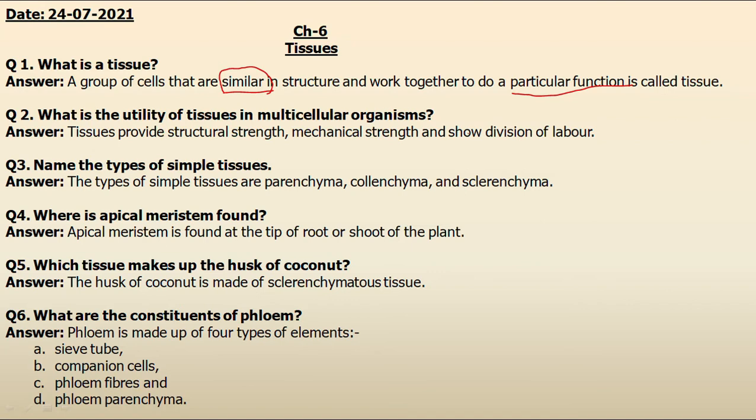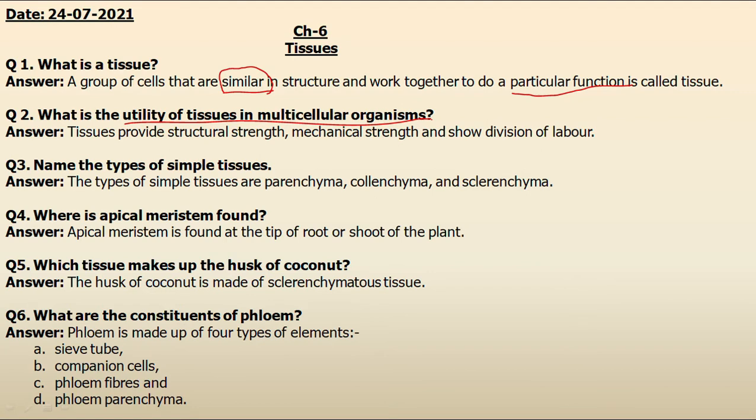Okay, so moving to our next question, which is, what is the utility of tissues in multicellular organisms? Students, in unicellular organisms, a single cell is capable of performing all the functions, but the cell has division of labor.